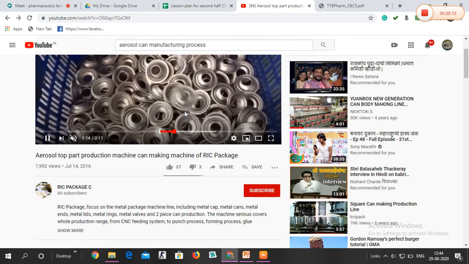First they are preparing the bottom part. Simultaneously, the top part is also prepared by making holes in the molded part. Here the upper part is being prepared like a top part. These are the separately prepared parts, the top part as well as the bottom part.